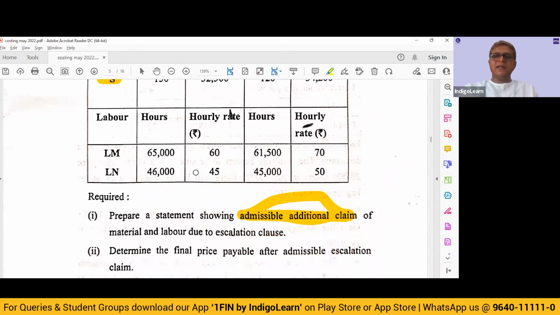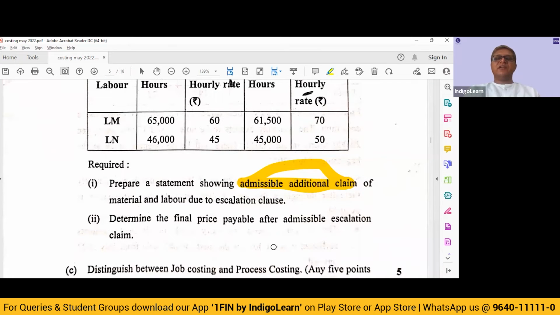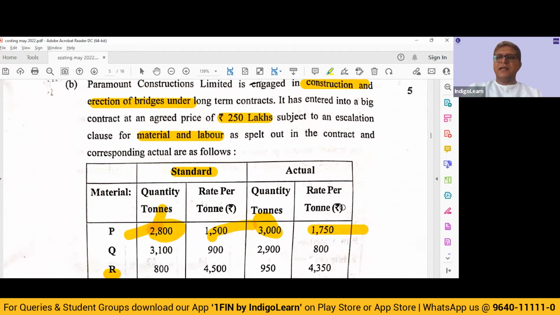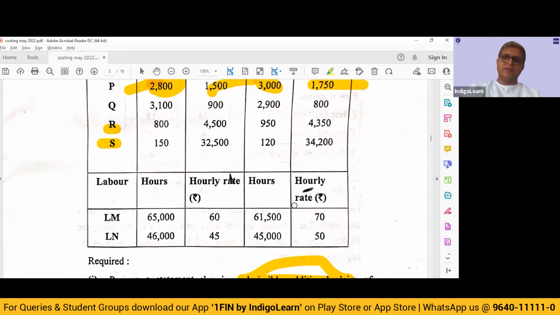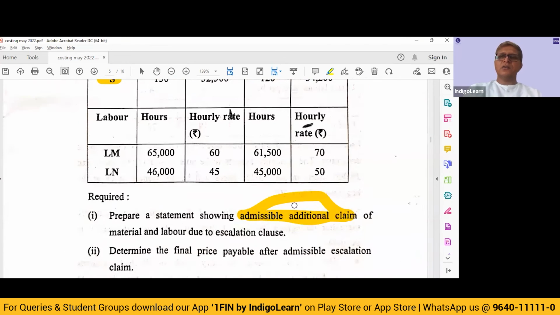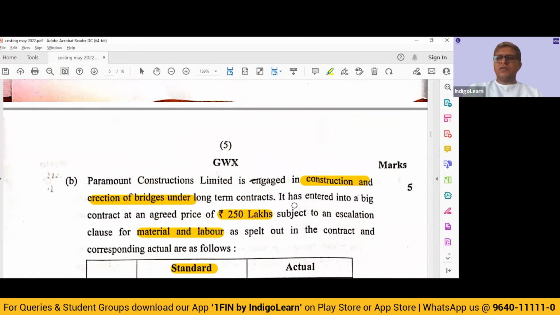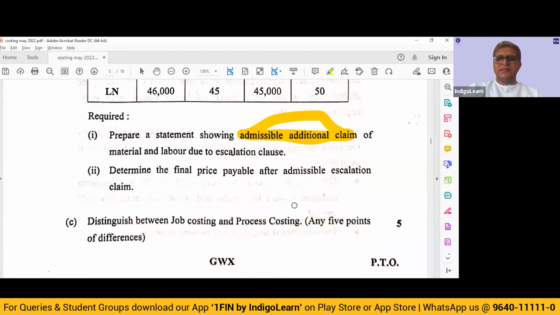Likewise, you find out for material, and give them the total of both put together. Then determine the final price payable after the admissible escalation claim. So take the 250 lakhs, add whatever escalation we have computed in the first part, and you will get the total number. So it is an easy 5-mark question.